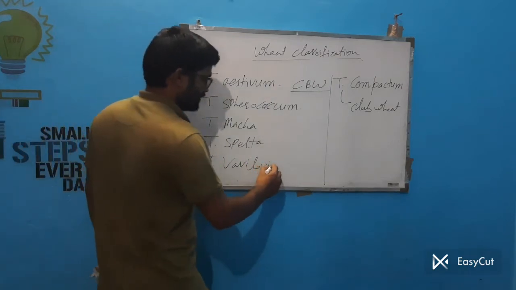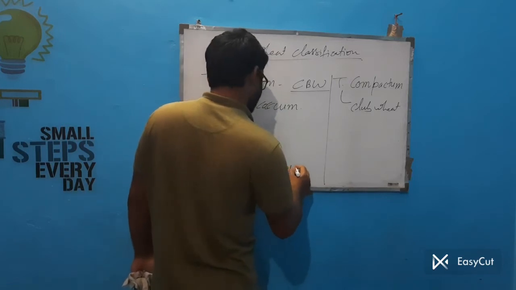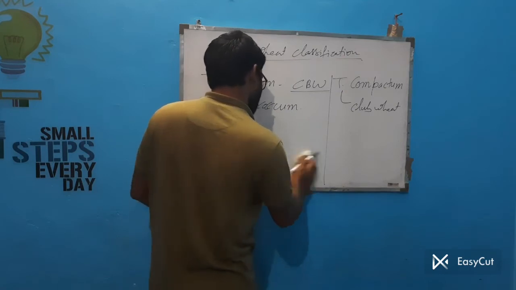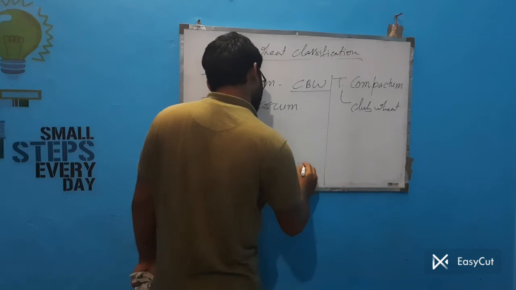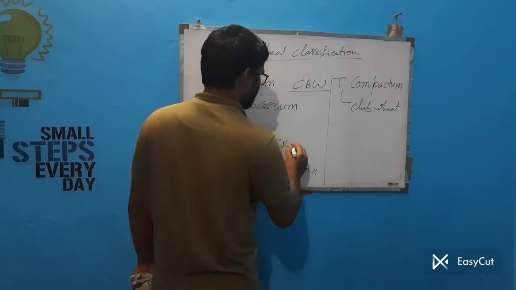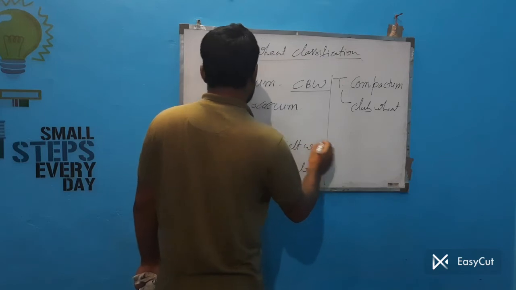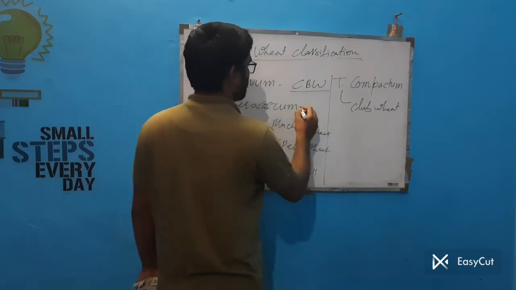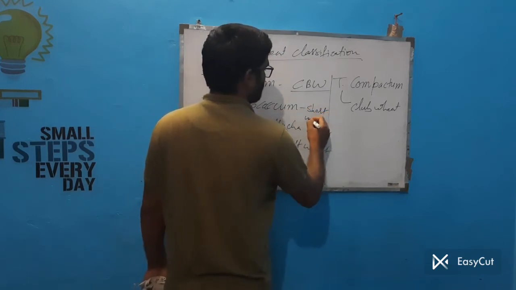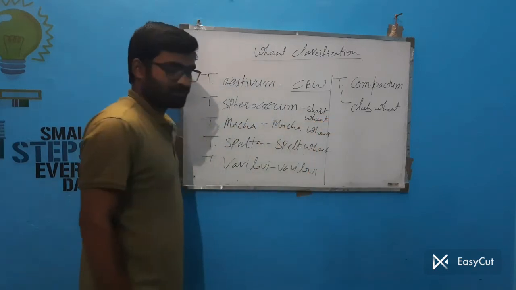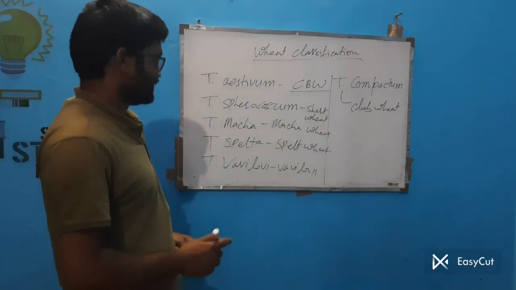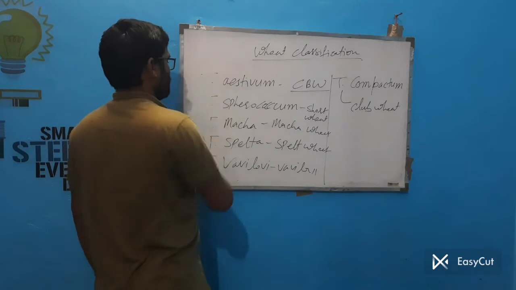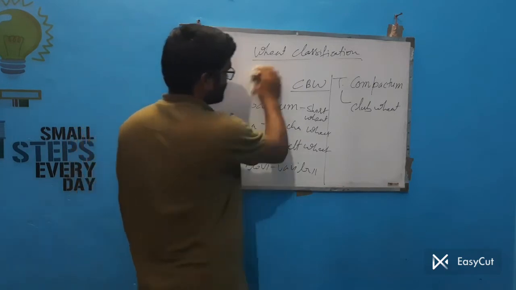In case of vavilovi, this is called vavilovi wheat. Spelta is called spelt wheat, macha is called macha wheat, and sphaerococcum is called shot wheat. So this is all about the wheat classification.